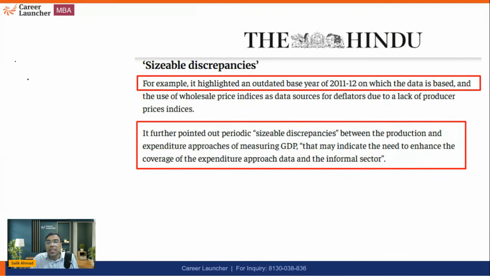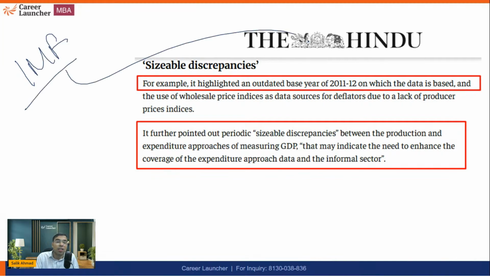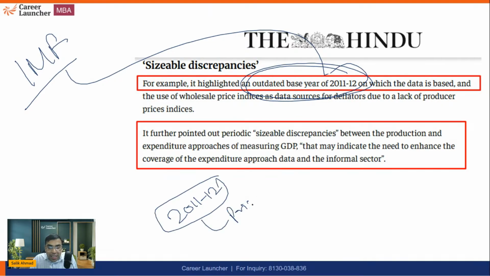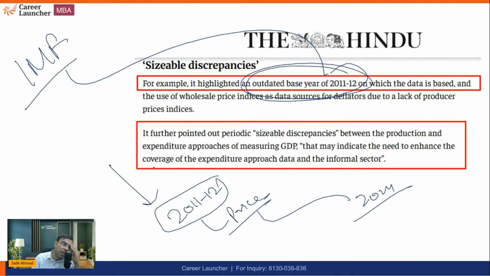So one of the things IMF highlighted was the outdated base year, because we are using a very old base year. And you won't believe, if you are taking the price of 2011-12 in 24 or 25, that's not very fair. There are a lot of reasons. For example, in 2011-12, we didn't have much internet also. We didn't have even smartphone penetration too much. But now in the last 10-15 years, we have seen so much. So we have to keep on upgrading that also.